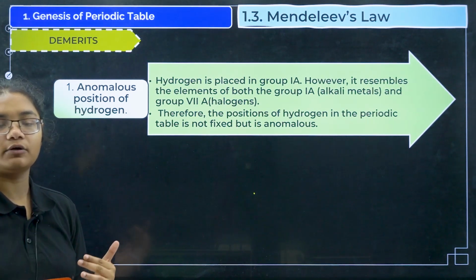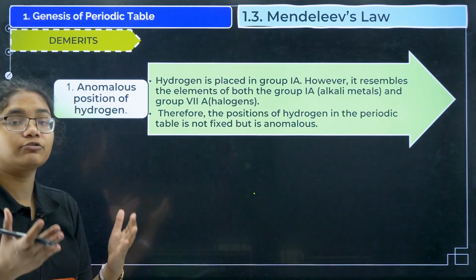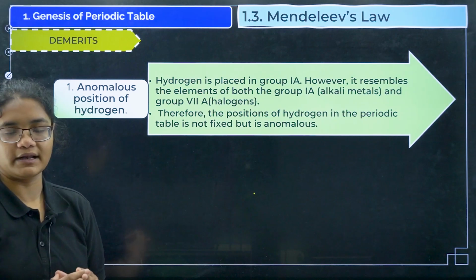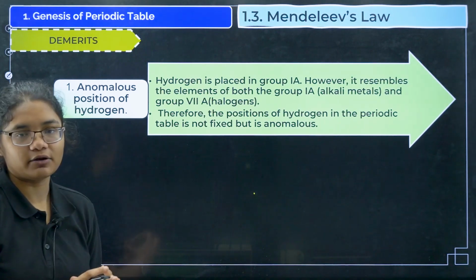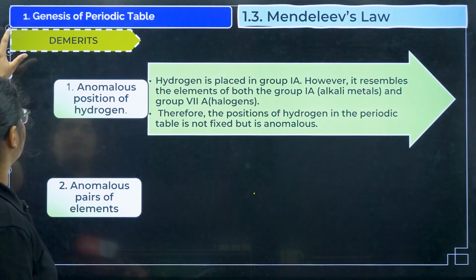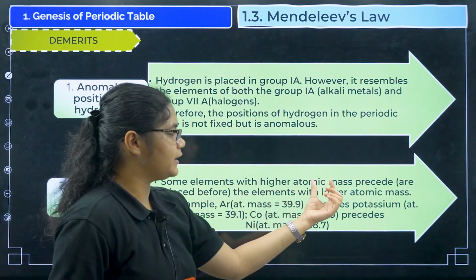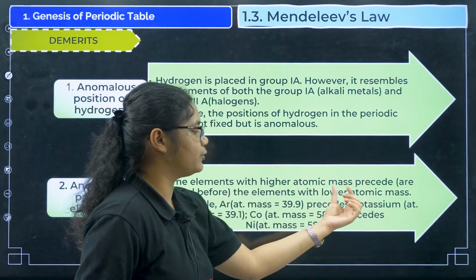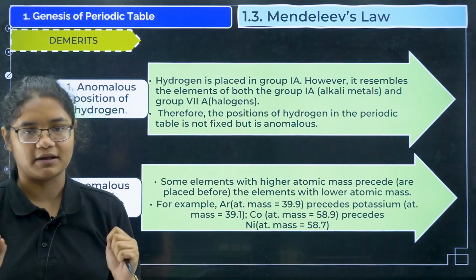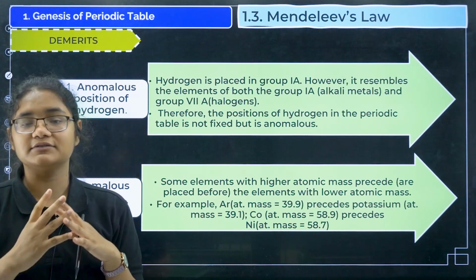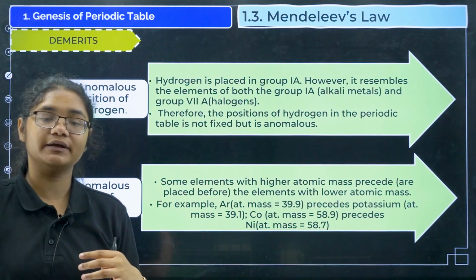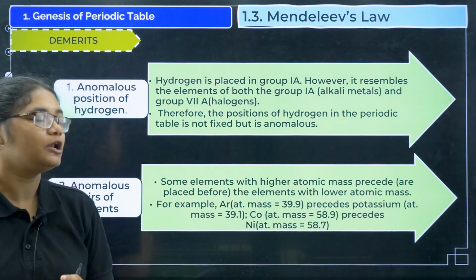For hydrogen we cannot have any proper position because its electronic configuration is similar to metals and its properties are similar to non-metal. So hydrogen is placed in the middle of the periodic table. Next, anomalous pair of elements. So some elements with higher atomic masses precede the elements with lower atomic masses. He arranged the elements in the increasing order of their atomic masses, right? But somewhere where the properties were not matching, the elements which were having higher mass were kept before the elements which are having lower mass, right?